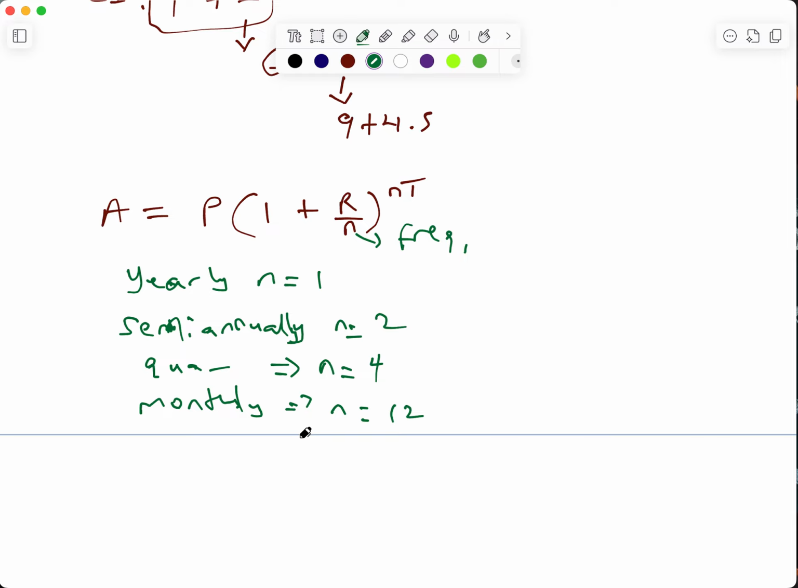Is it just going to compound once? Is it going to be semi-annually, that is, compound twice a year? Or is it going to compound 4 times in a year, and all of those things? So this is basically what this is all about.